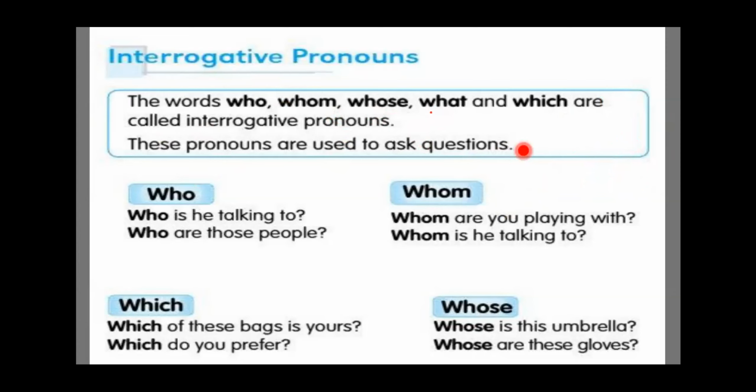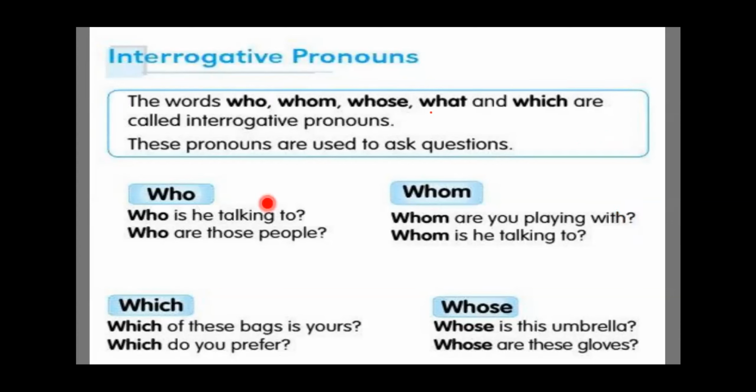Whenever you are asking a question there has to be a question mark at the end. When you use interrogative pronouns, how do you end the sentence? With a question mark.